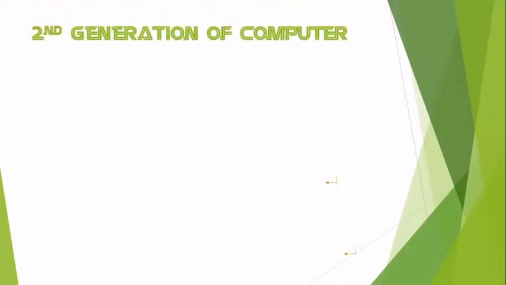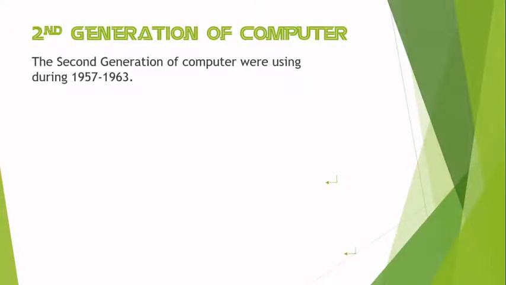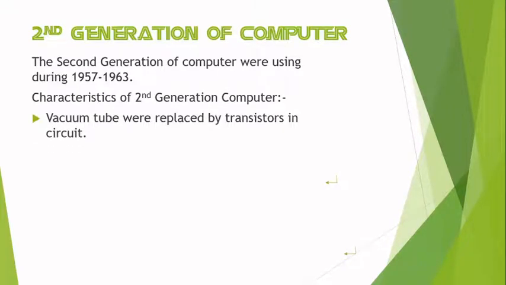Now we have to discuss about second generation of computer. The duration of second generation of computer is 1957 to 1963.